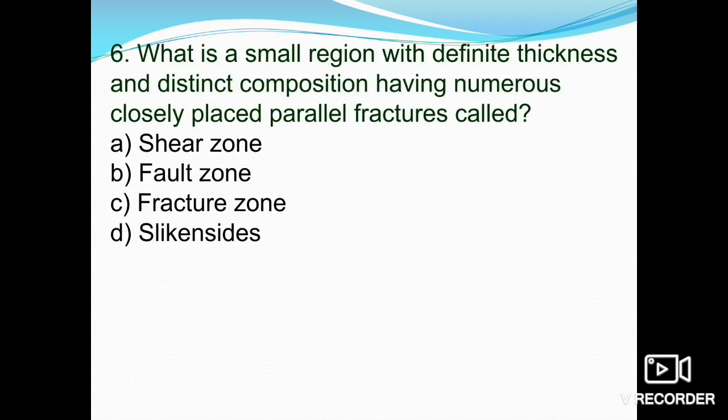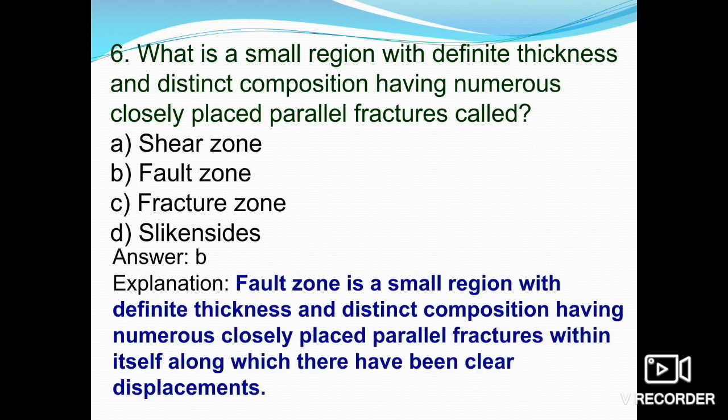Next is, what is the small region with definite thickness and distinct composition having numerous closely placed parallel fractures called? Small regions with definite thickness and distinct composition having numerous closely placed parallel fractures are called shear zone, fault zone, fracture zone, or the slickenside. So they are basically the fault zone.